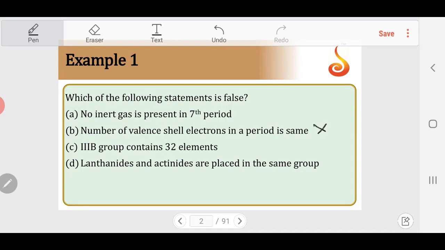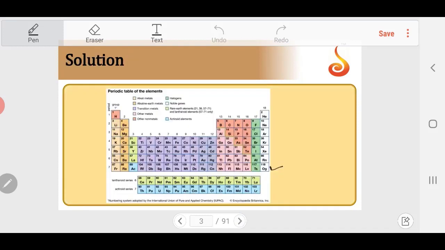And the third, 3B group contains 32 elements, this is an important concept we need to know. So the 3B is this group. The entire D block elements come under the B category of the groups: 3B, then 4B, 5B, 6B, 7B. These three will be 8. This is 1B and 2B. So S and P blocks make up the A groups. Alkali metals are 1A, then 2A. This is 3, 4, 5, 6, 7 and 8.